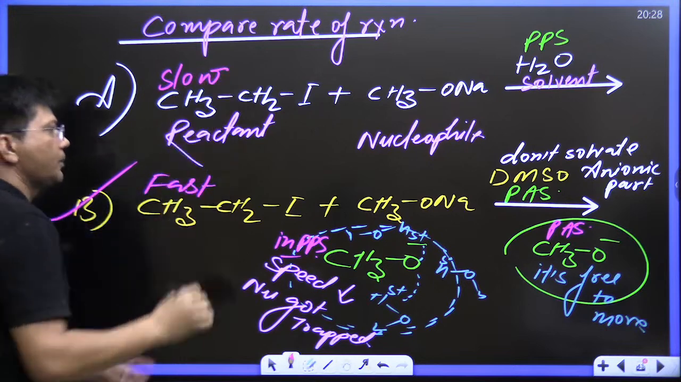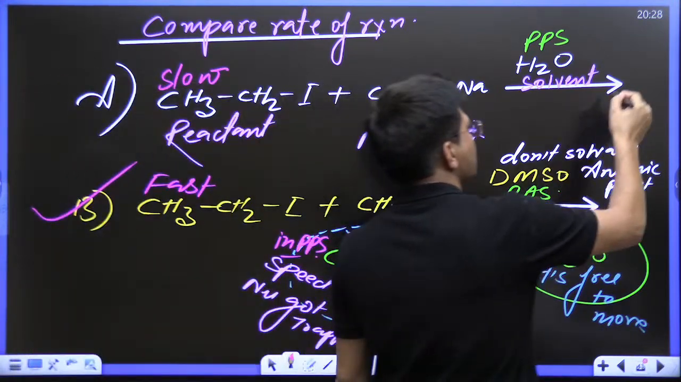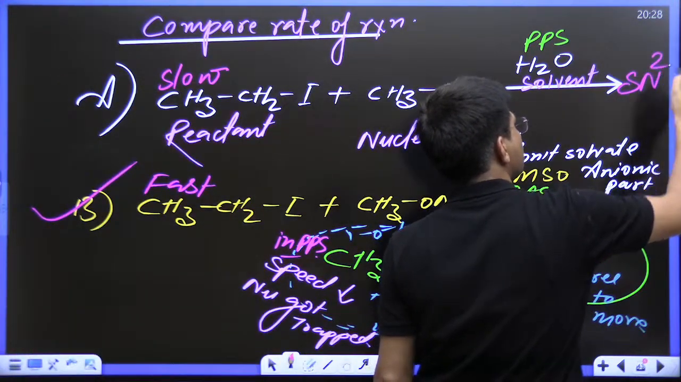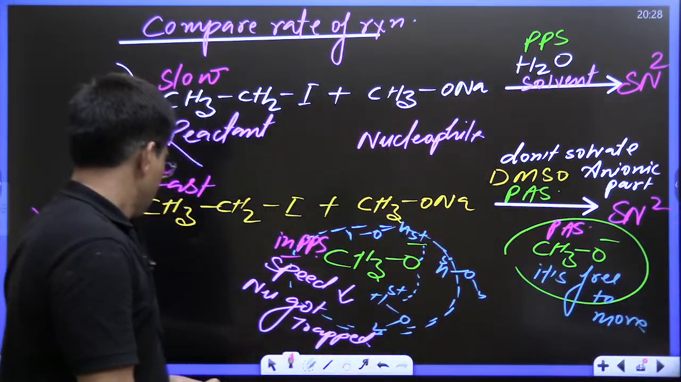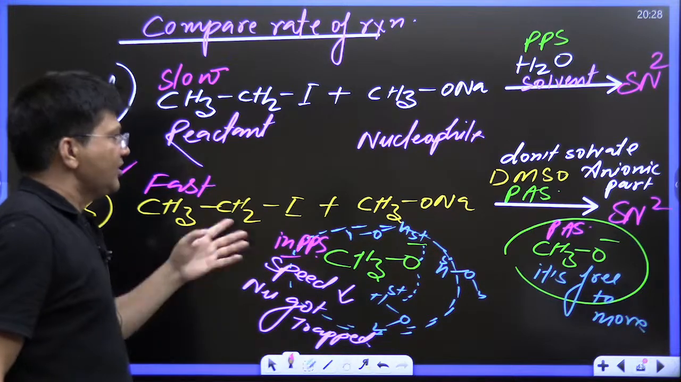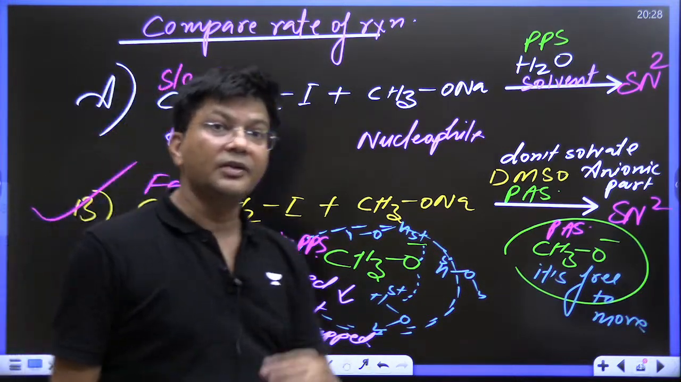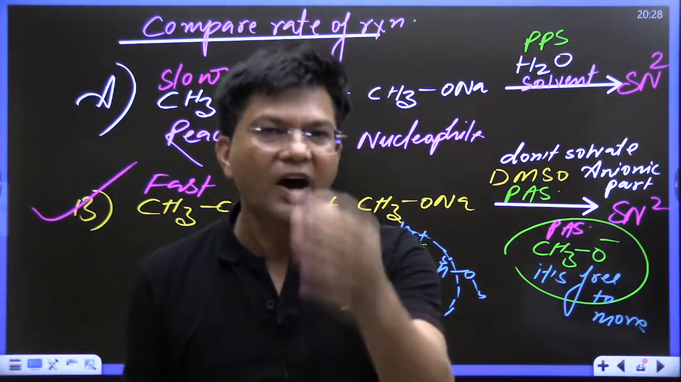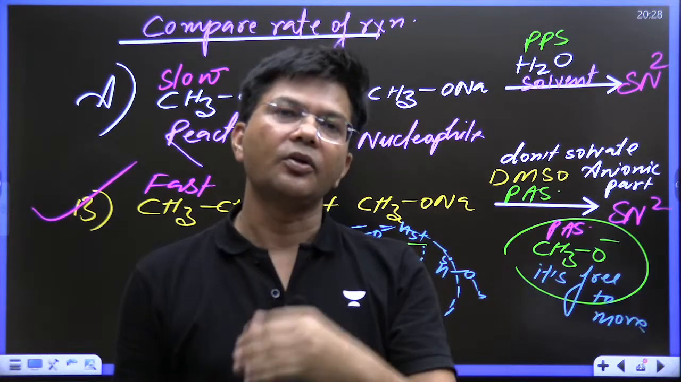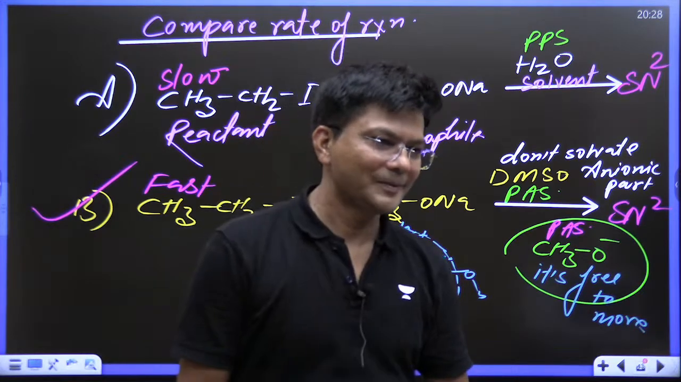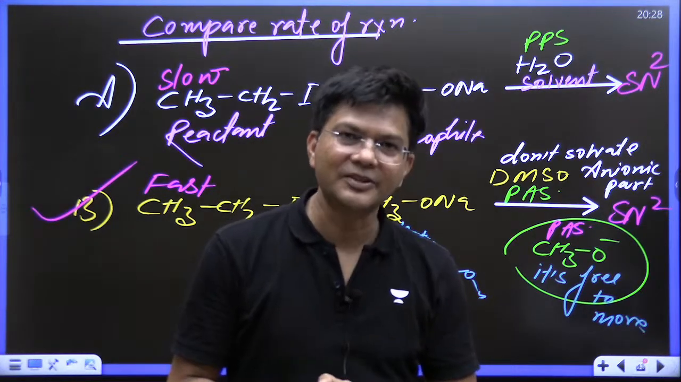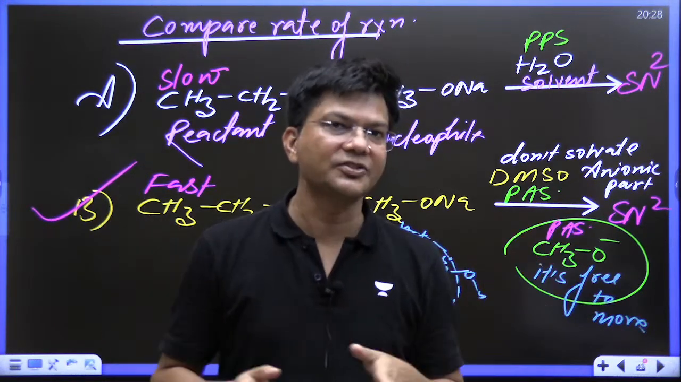Everyone able to understand? Both are SN2. This is also an SN2 reaction, that is also an SN2 reaction. The yield will be ether only, but in one we get the product fast, in the other we get the product slowly. Time is up, all the types of reactions are done.